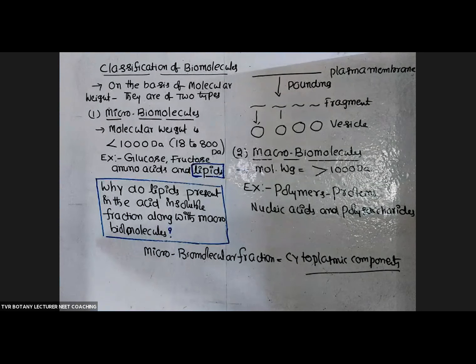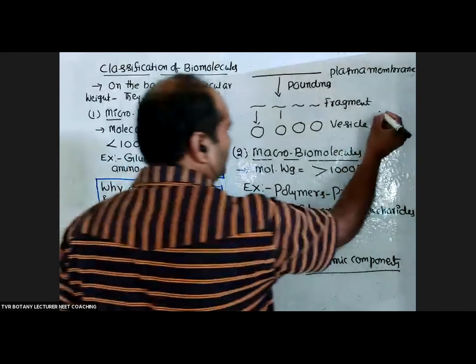Organic chemical analysis. At the time of organic chemical analysis, a tissue is crushed and pounded with the help of a pestle and a mortar. The solvent required is trichloroacetic acid. After that, we filtrate it. After filtration, we get two fractions.